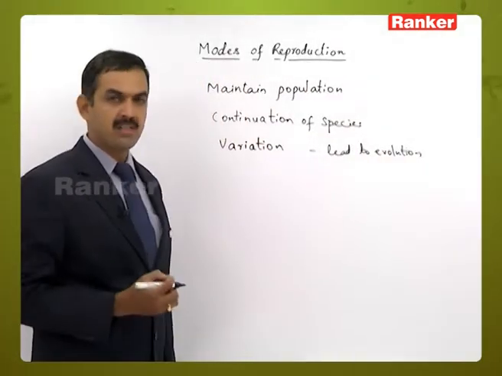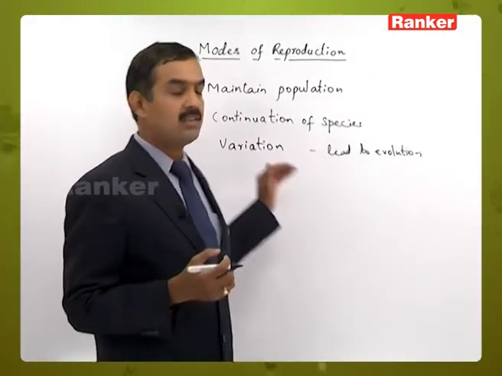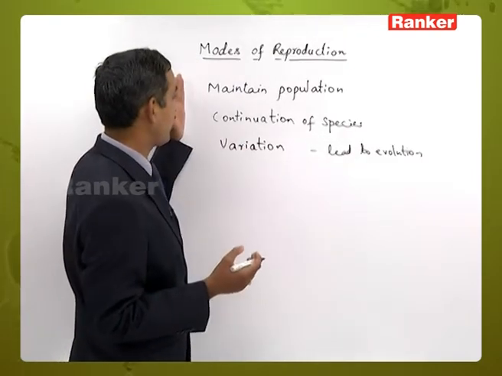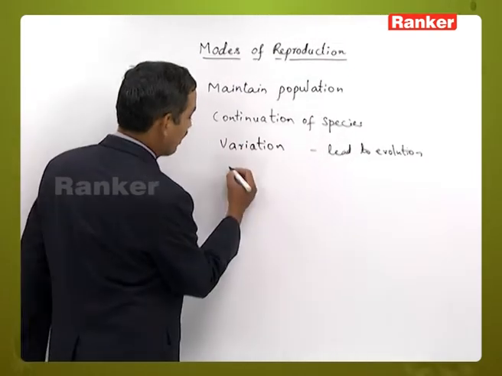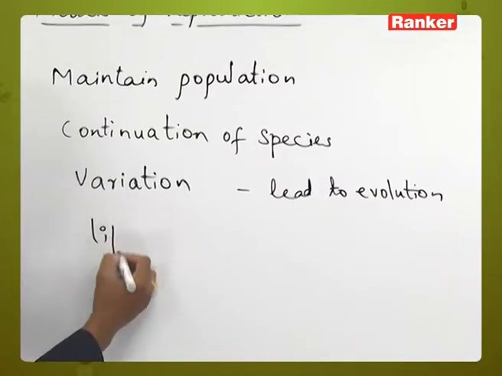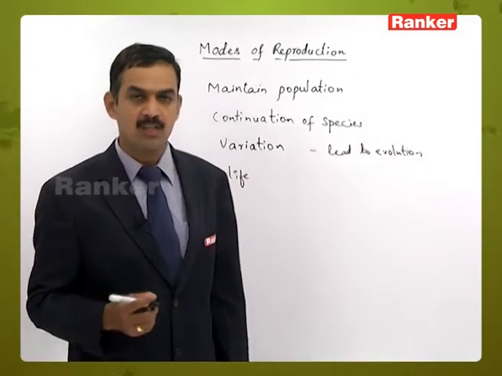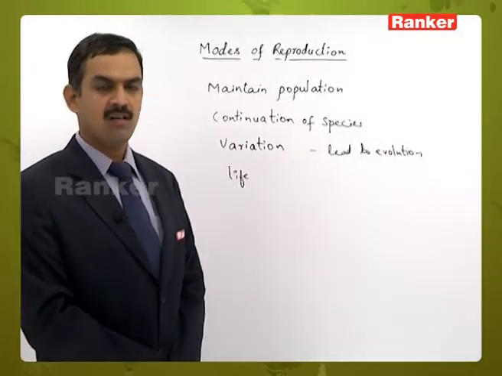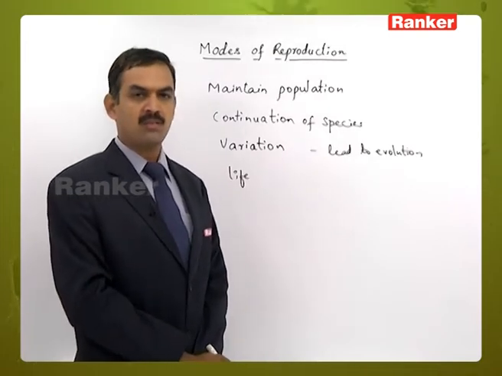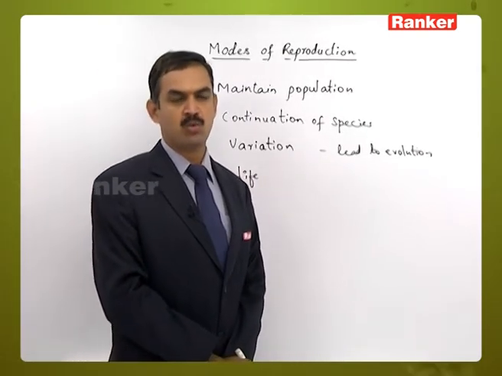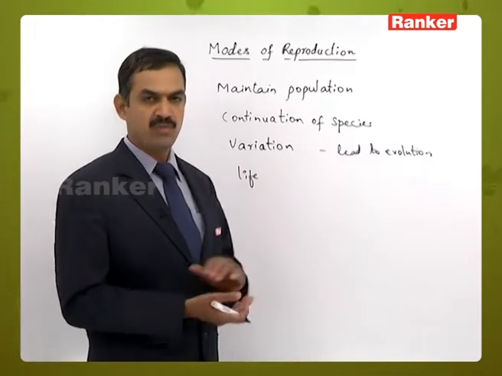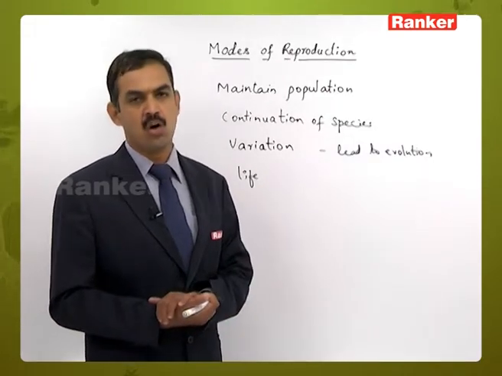So these are some of the reasons for reproduction, that is, reproduction is required for maintaining population, continuation of species, variation, and also the existence of life of the organism. Reproduction plays a vital role in maintaining the number of individuals and also the life of an organism.